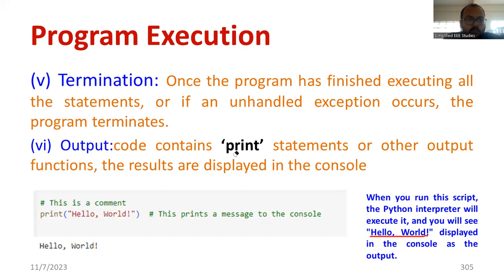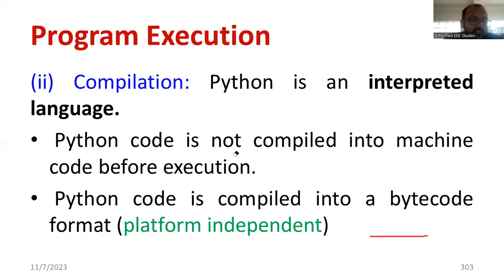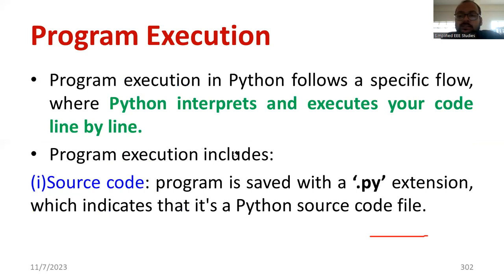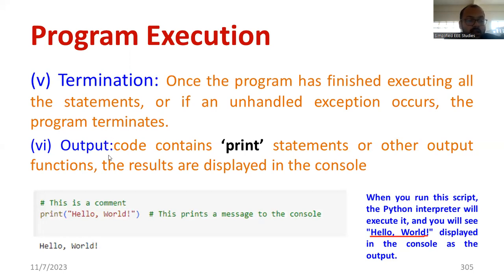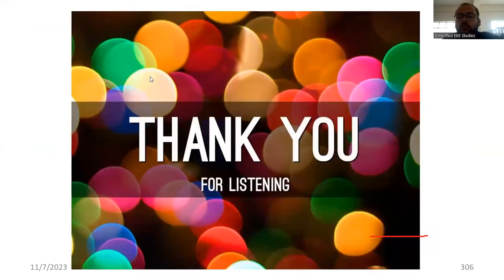This is regarding program execution. In this video, I have discussed what program execution is, what source code means, and the name of the file where the Python program is saved, in the form of the .py extension. You need to know what compilation, interpreter and execution are. Other important parameters are importing, control structure, function call, exception handling, termination, and ultimately output. These are the important steps regarding program execution. Every program will include these segments.